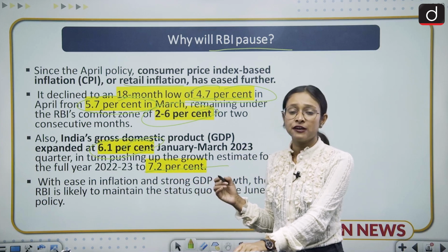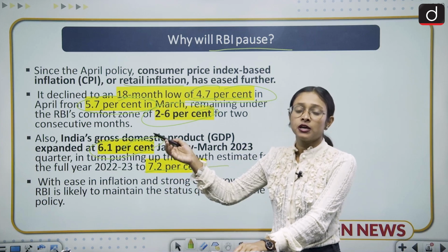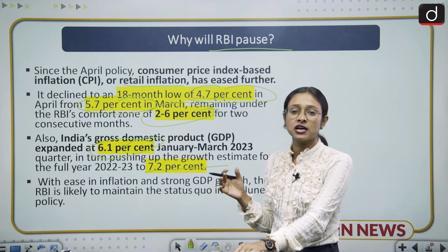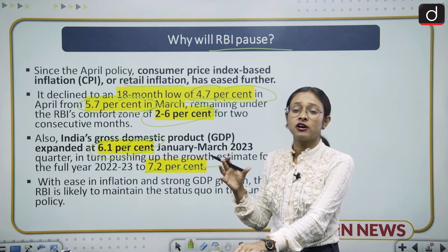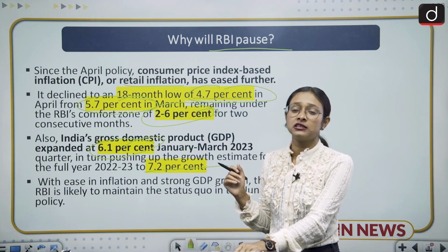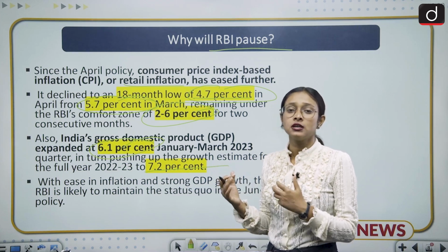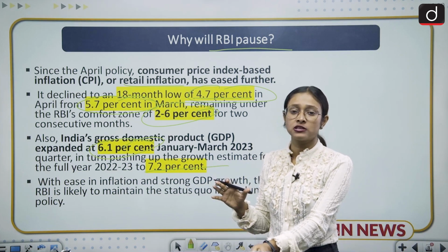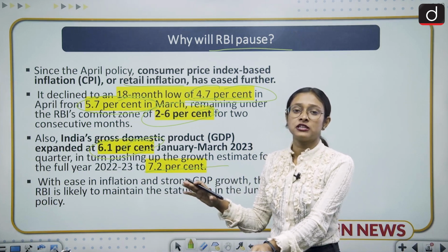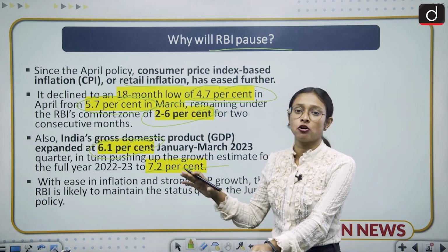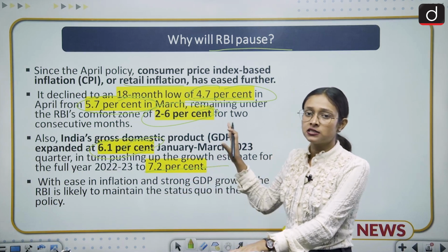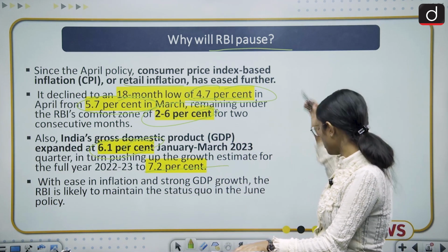If the RBI increases its repo rate, there are fewer chances that it will attract foreign institutional investors. So in order to attract more foreign investors, the RBI has to keep its policy unchanged, because there should be a balance between the rupee and the dollar. So these are the reasons that the RBI is going to pause this time.